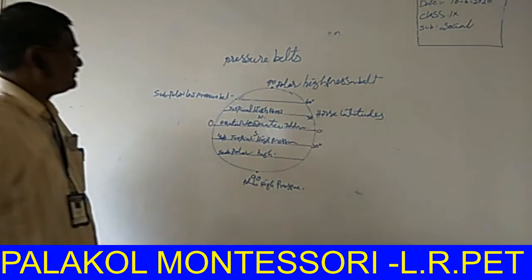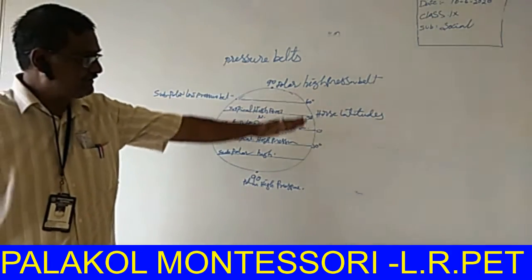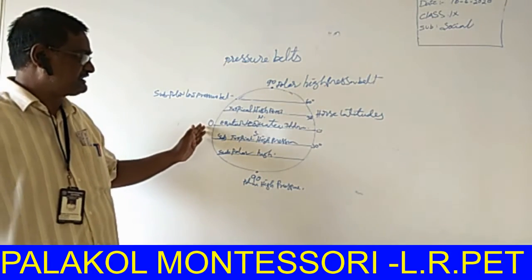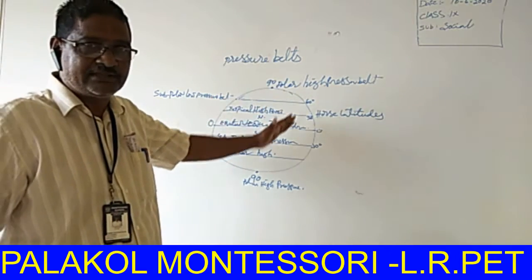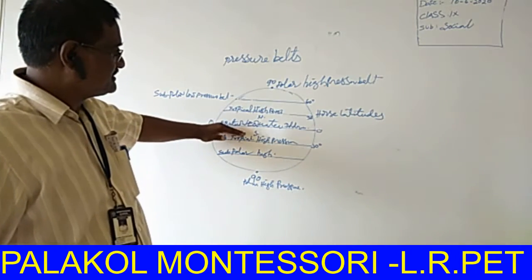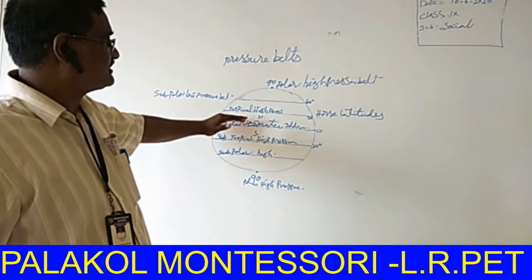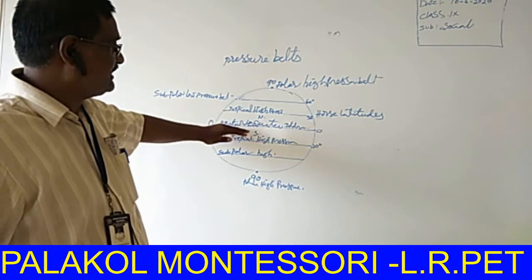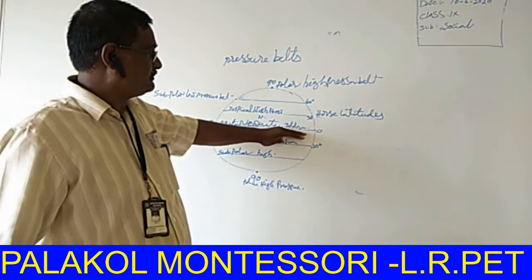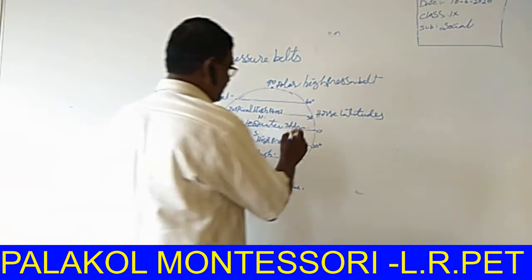Okay. Once again, this is the shape of the earth. Already you learned in your 6th and 7th class, the earth is shaped like that only. Listen, it is the equator. The equator divides the earth into two equal parts. That is called the tropic. That is called the equatorial low pressure belt. It is called doldrums.